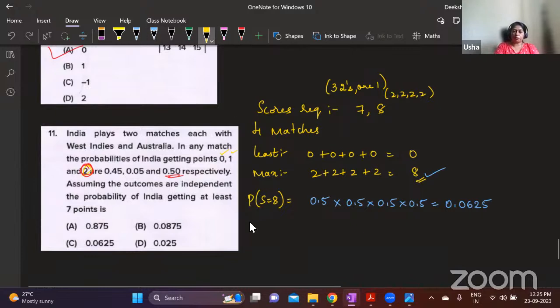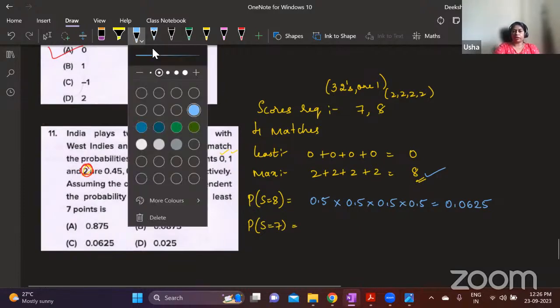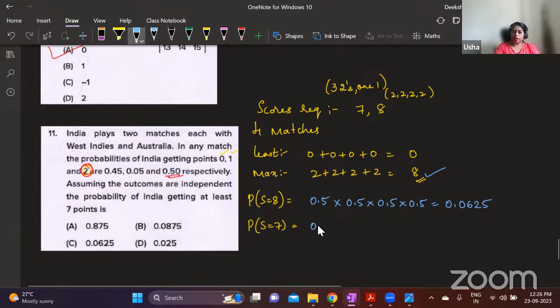Now, what is the probability that they get 7 as a score? If they have to get 7 as the score, then in 3 matches they should score 2, and in 1 match they should score 1. Now, I will assume that they are getting 2 in the first 3 matches. Okay, first 3 matches they're getting 2 points.